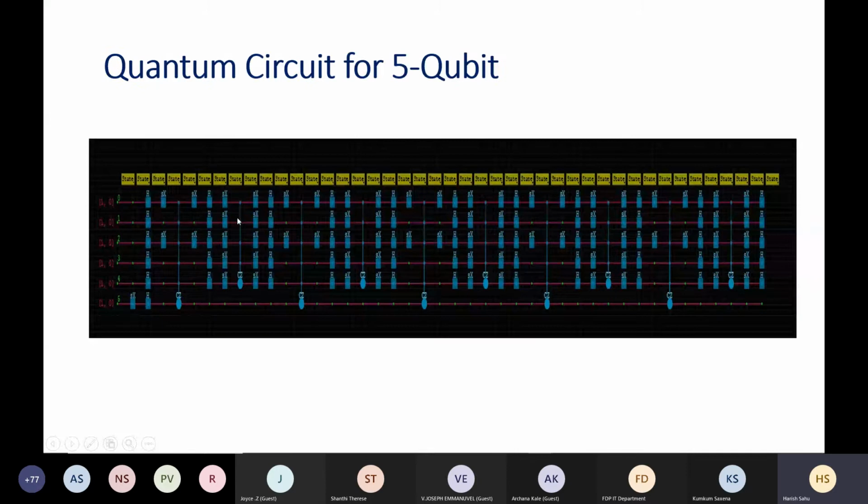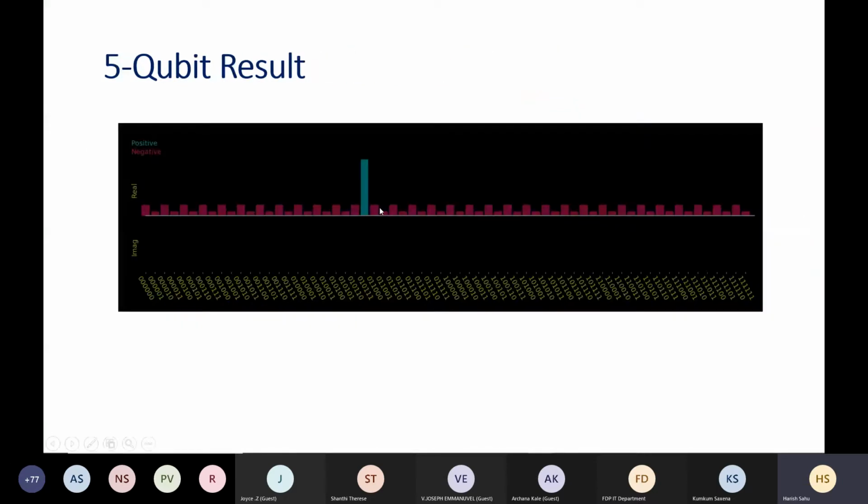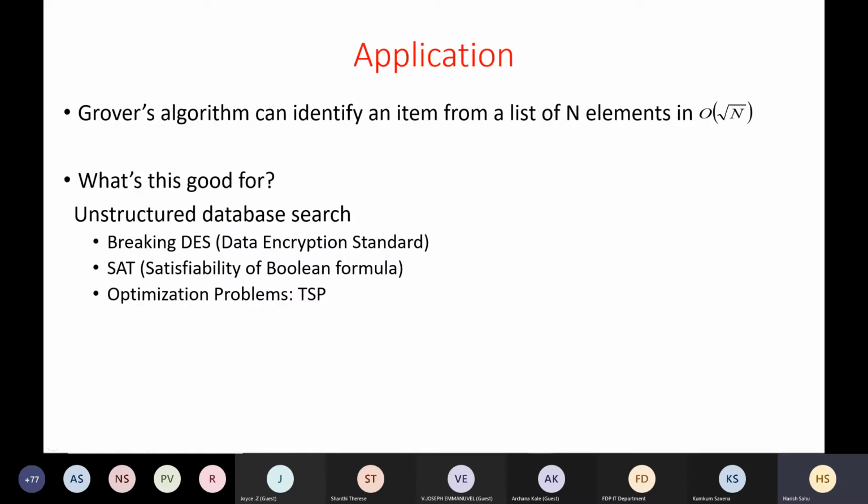If you do it for a 5-qubit kind of search, the idea here is that there is some function f consisting of 5 variables. Okay, so it can be a complex function with 5 variables, and you want to find the satisfying assignment. In that case, you have to apply this Grover operator, which consists of 2 operators, several times, and this kind of amplitude you can get. Okay, so we will see it in the demo.